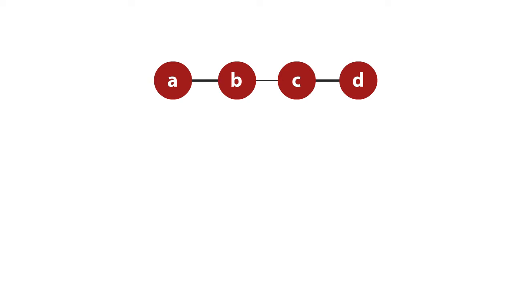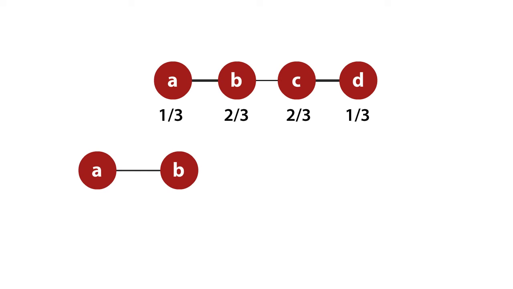It's the one in which the nodes in the middle, B and C, get twice as much as the nodes on the end, A and D. So here the balanced outcome has A trade with B and C trade with D, A getting a third, B getting 2/3, and the same for D and C. Let's figure out why that's a balanced outcome, and it's good enough to just look at the AB pair.